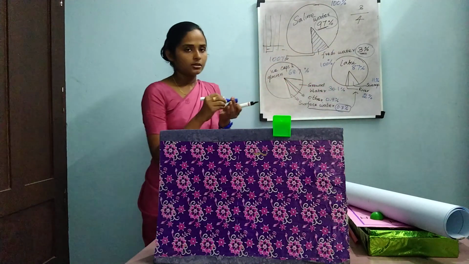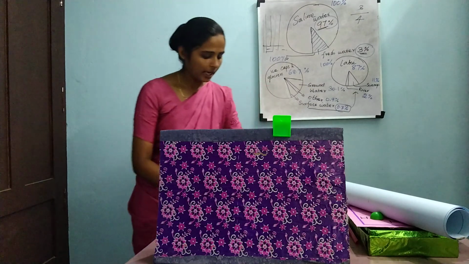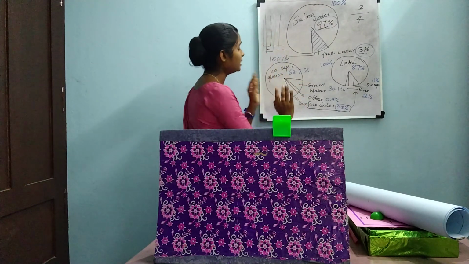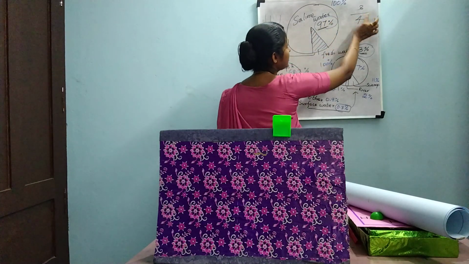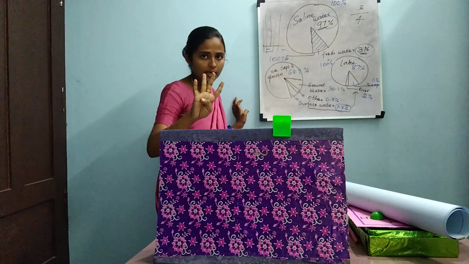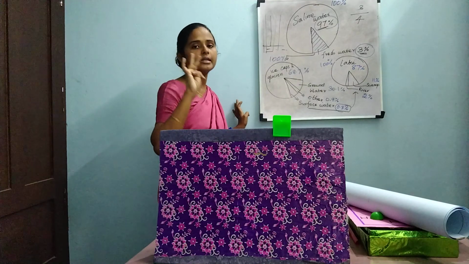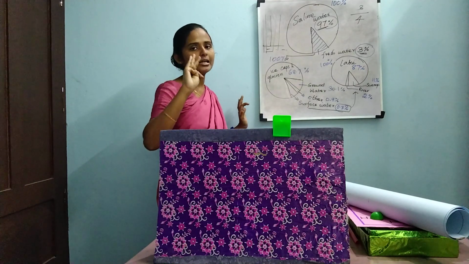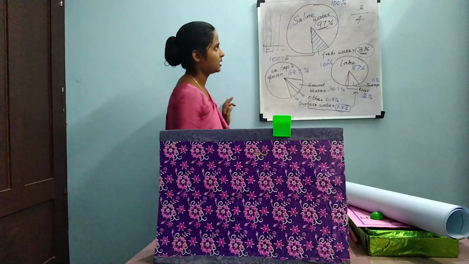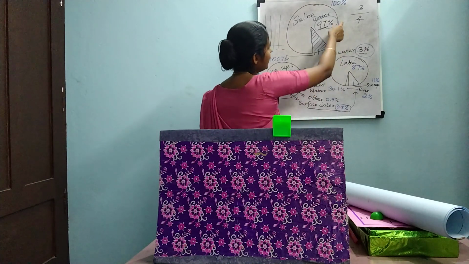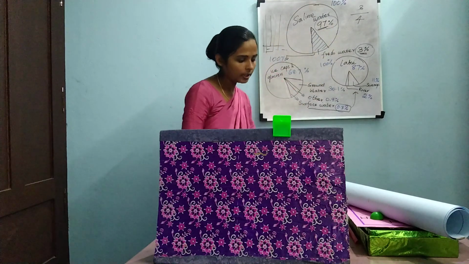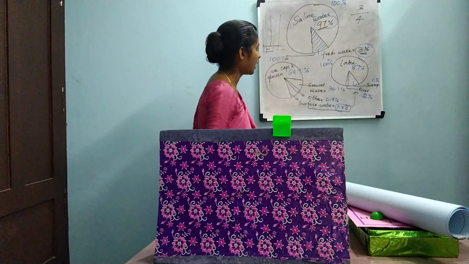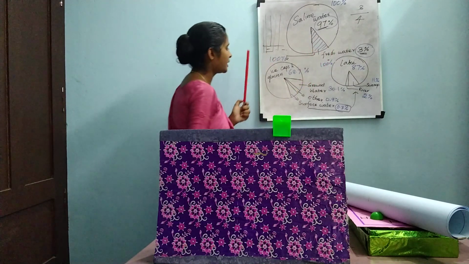So from these three diagrams, what can you understand? This Earth is divided into four parts: one part is land and three parts are water. The three parts are taken as 100%, and in that 100%, 97% of water is saline water and only 3% is fresh water.